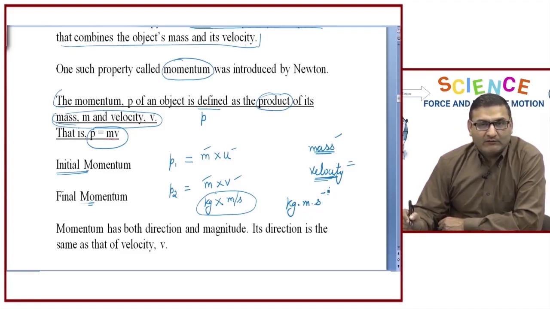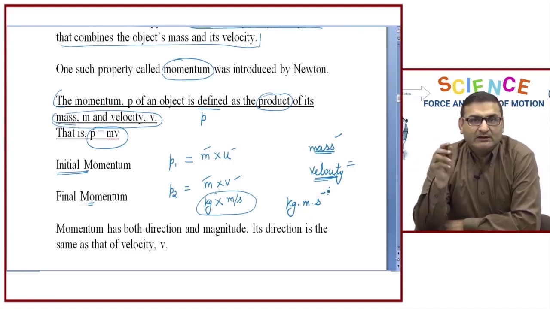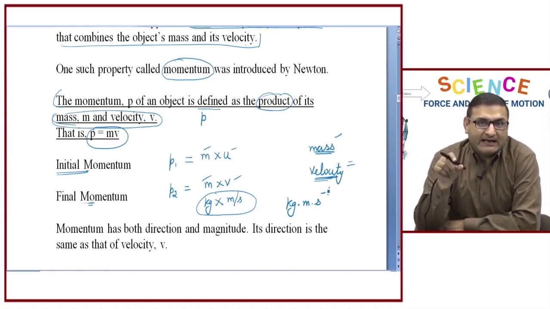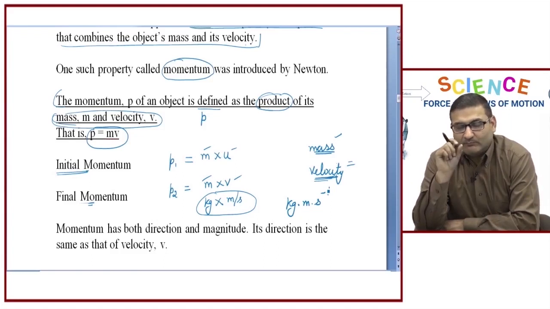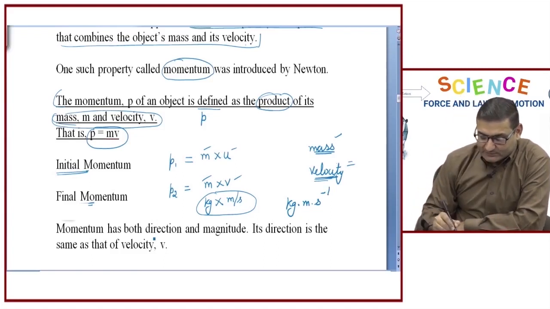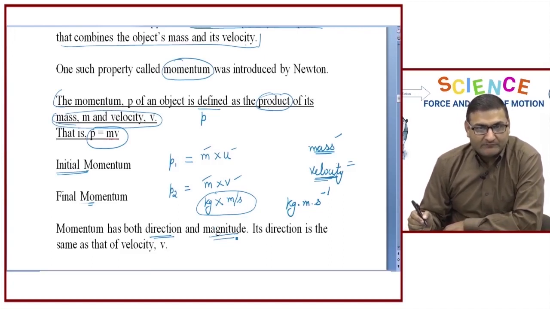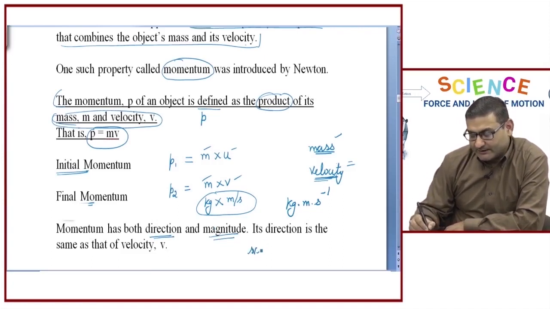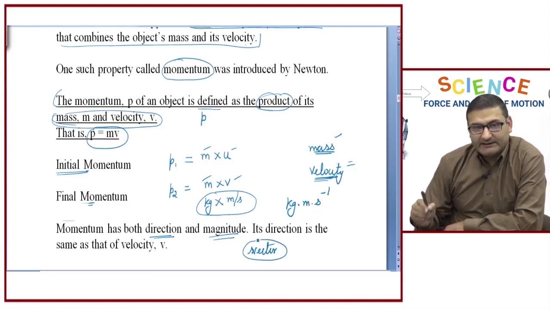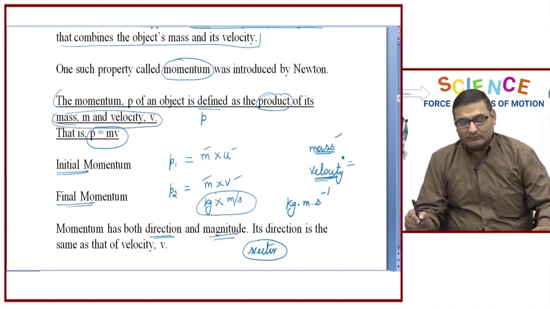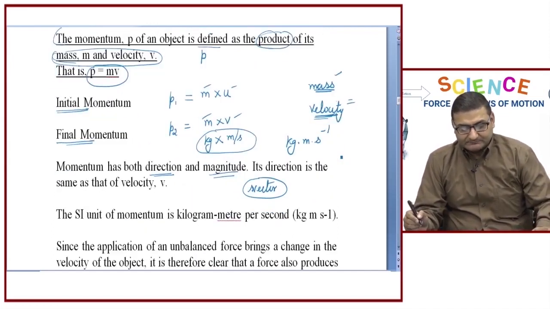Now, since in the formula we see that momentum depends on mass and velocity, therefore we say that momentum has both the qualities, both the entities: it has both direction as well as magnitude. Because of the velocity, it has direction also. Therefore, we can say that momentum is a vector quantity. What are vector quantities? We have already studied previously. Those quantities which have magnitude as well as direction are known as vector quantities, right?